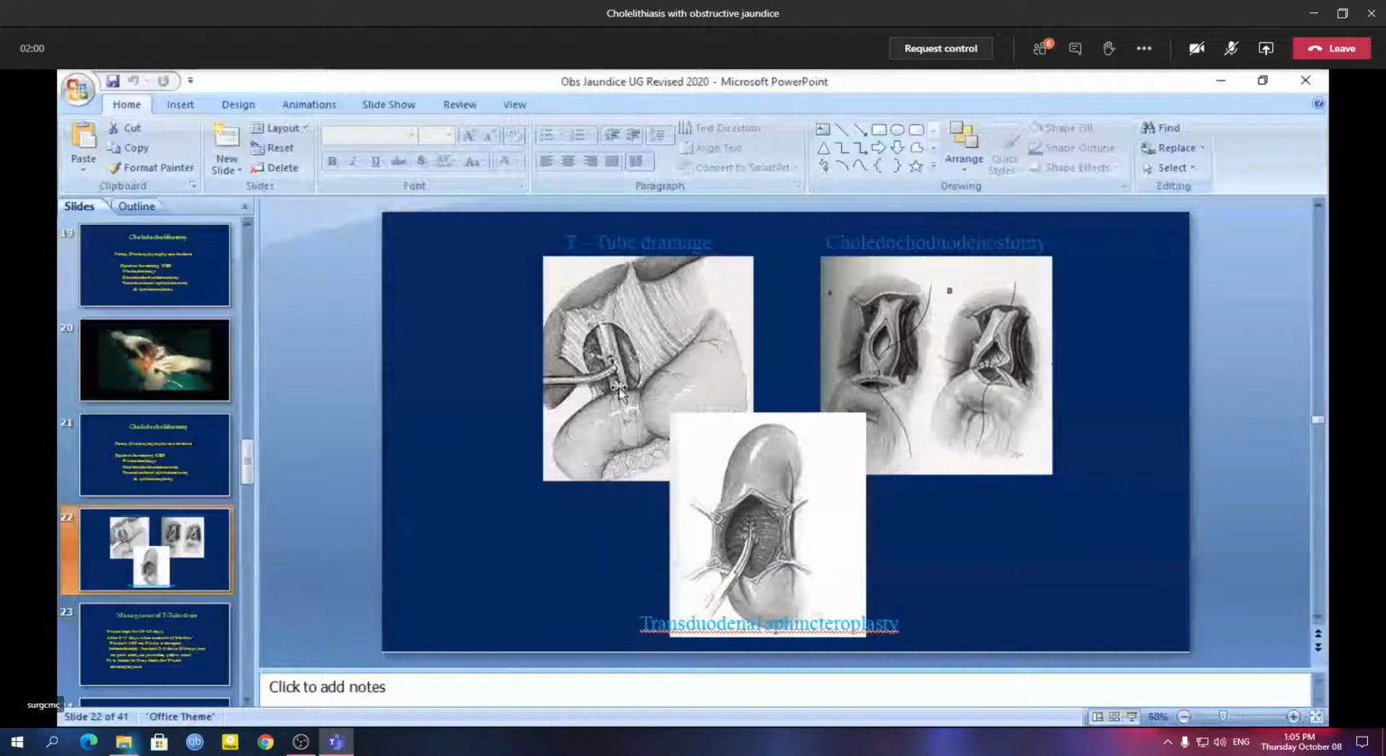And this is how the T-tube is placed. This is choledochoduodenostomy, that is, the duodenum is anastomosed with the choledochotomy incision, and this is transduodenal sphincteroplasty. The duodenum is opened, then the ampulla of Vater is seen and cut, the sphincter is cut, and this is known as transduodenal sphincteroplasty.